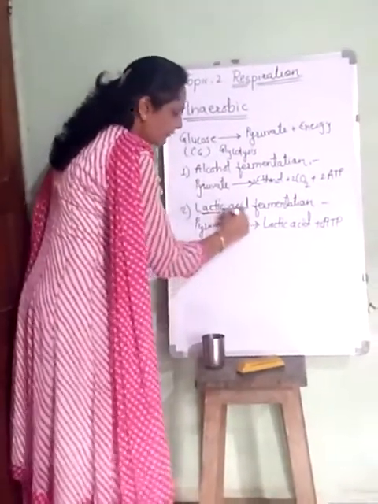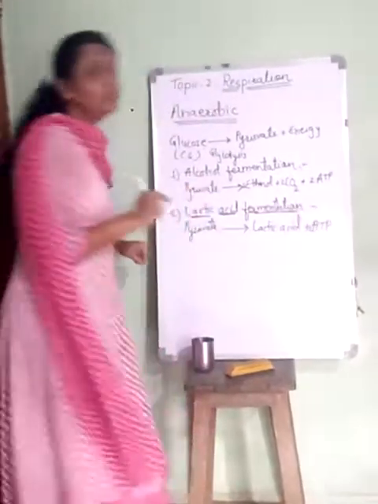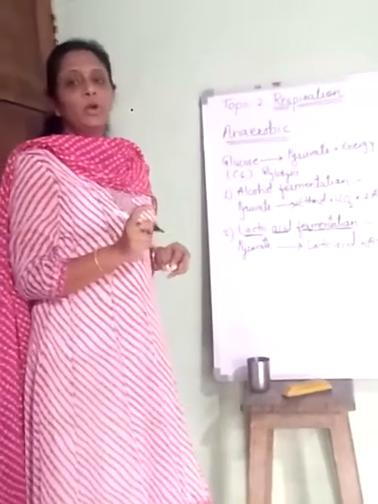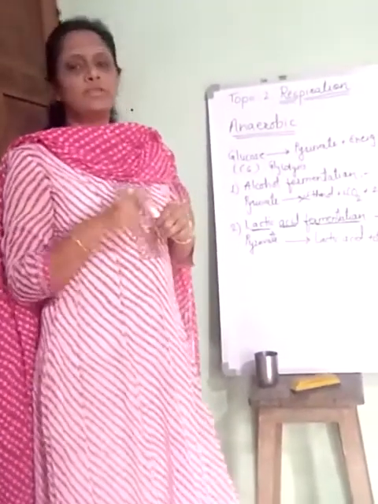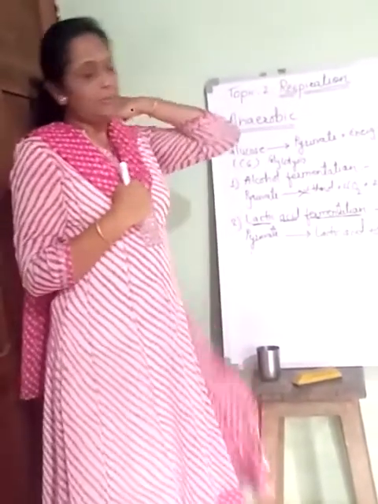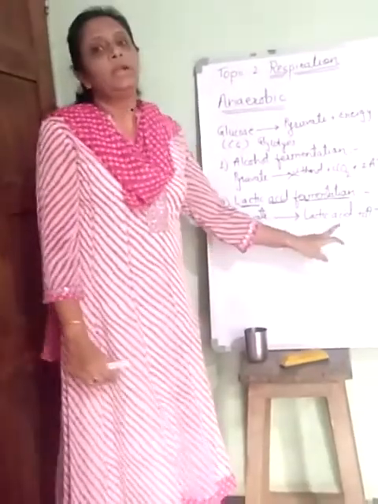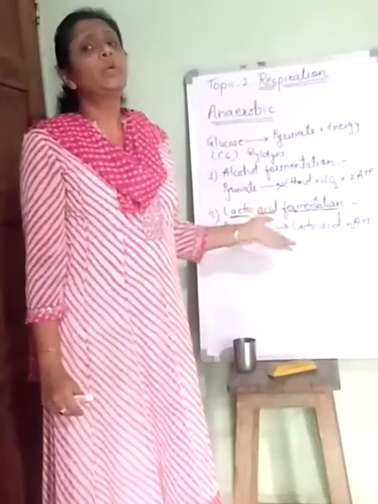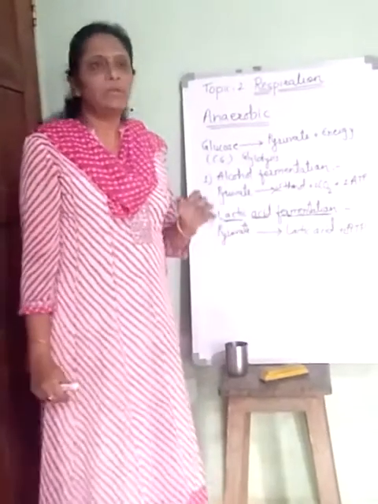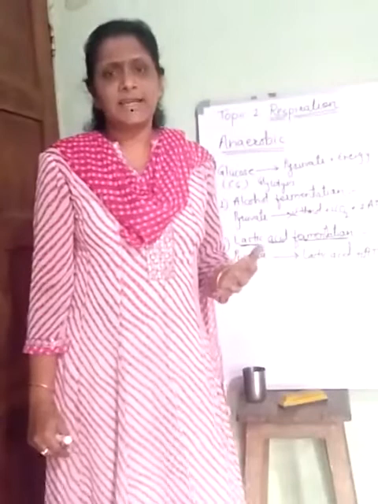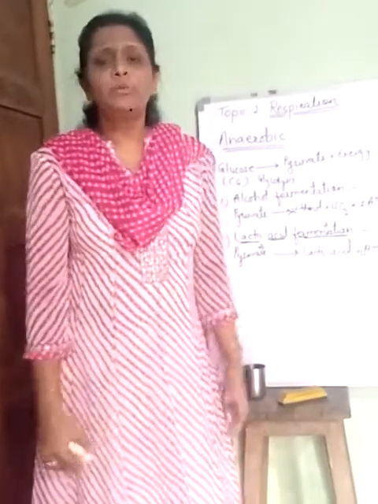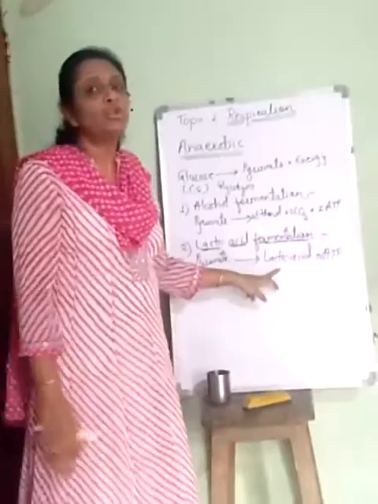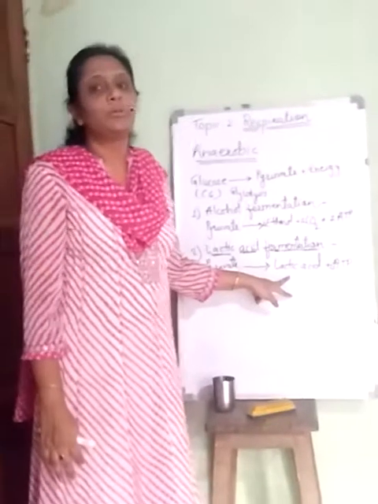So in lactic acid fermentation, it is not an absence of oxygen, there is lack of oxygen. Some bacteria, when very little oxygen is available, bring about the conversion of pyruvate into lactic acid and ATP molecules, and this is observed even in human muscle cells. Most of the time when we do vigorous exercise, we observe cramps in our legs, and those cramps are because of accumulation of this lactic acid which is produced in human muscle cells.